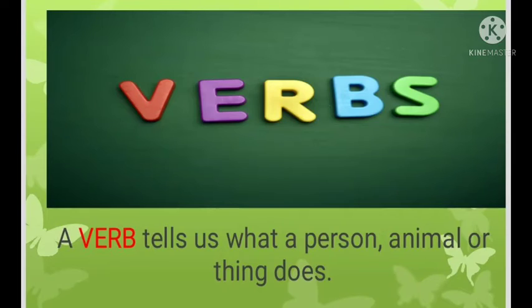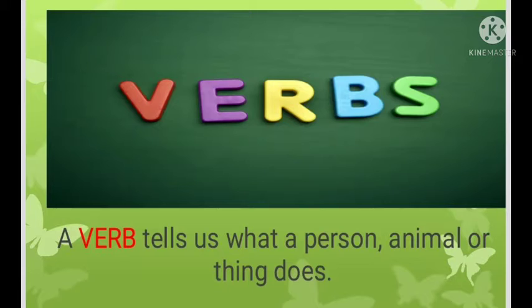So first we will know what is a verb, how we can recognize a verb. A verb tells us what a person, animal or thing does. Any work which we do or an animal or any living being does, that is called a verb. A verb is also known as doing words.